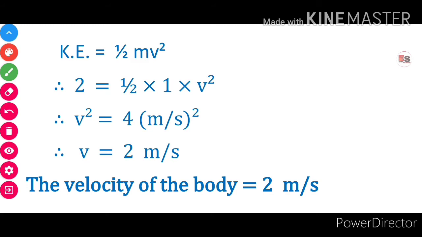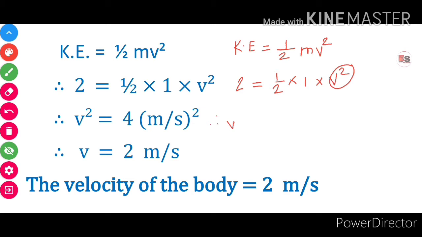kinetic energy is equal to half mv square. By putting the values in this equation we get kinetic energy 2 joule is equal to 1 by 2 into mass of that object is 1 kilogram into velocity we have to calculate. Therefore v square as it is. We have to calculate v square. Therefore v square is equal to 2 as it is.